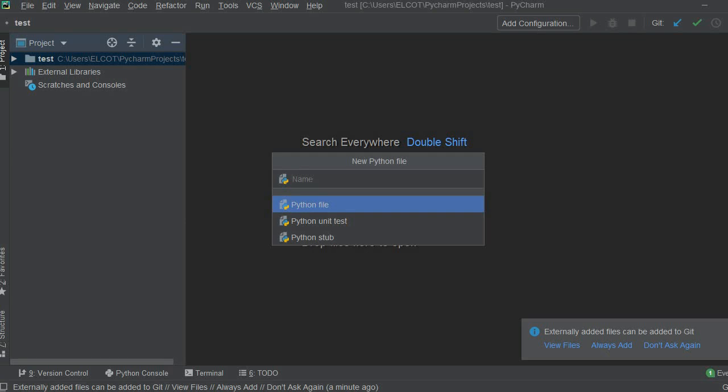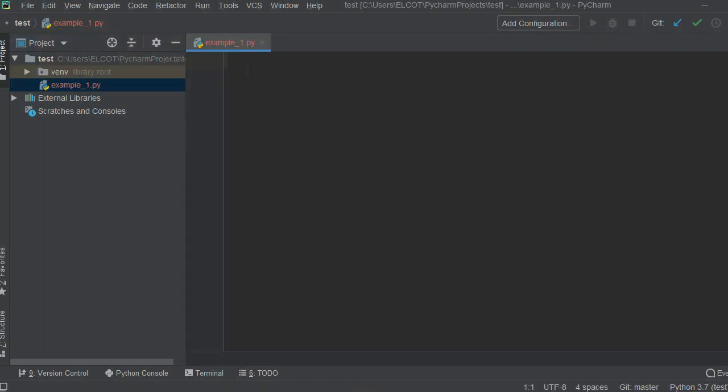Now I'm going to give the name example_1. This is my first file. Here first I'm going to write a program for while. As I said before, you have to initialize first. So i equal to 1.